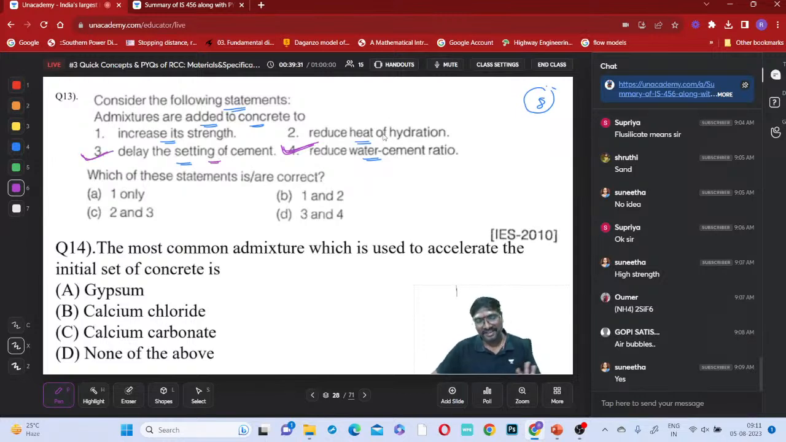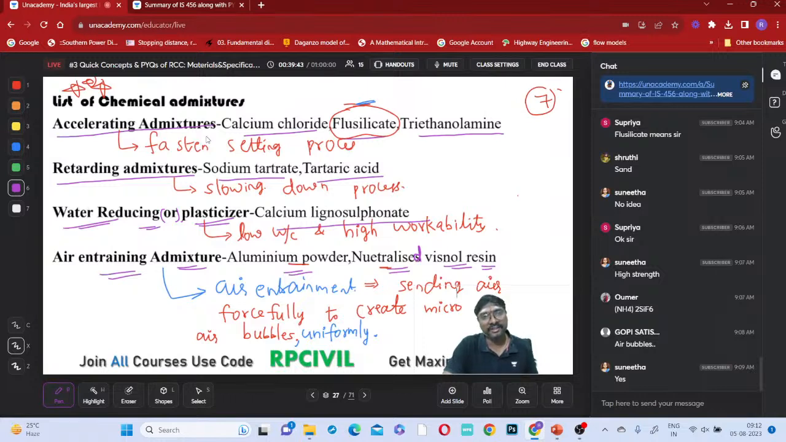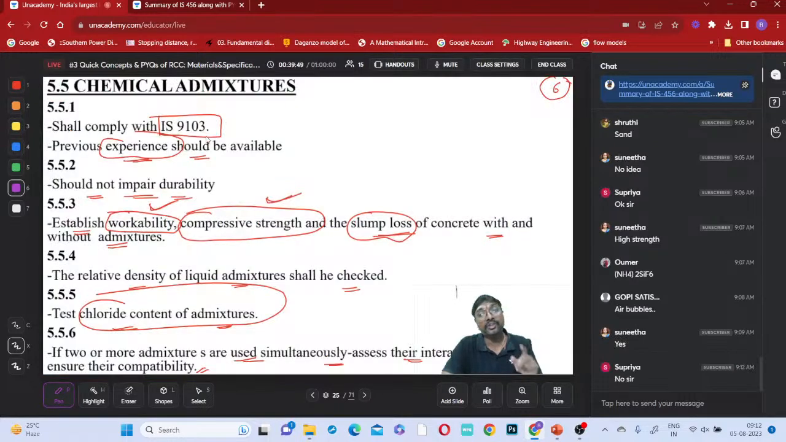Reduce the heat of hydration, right? They will reduce the heat of hydration. Is it possible? Admixtures cannot reduce the heat of hydration, right? Admixtures cannot change the strength, right? Did I mention any admixture changing the strength? What we have mentioned is we have to check the strength